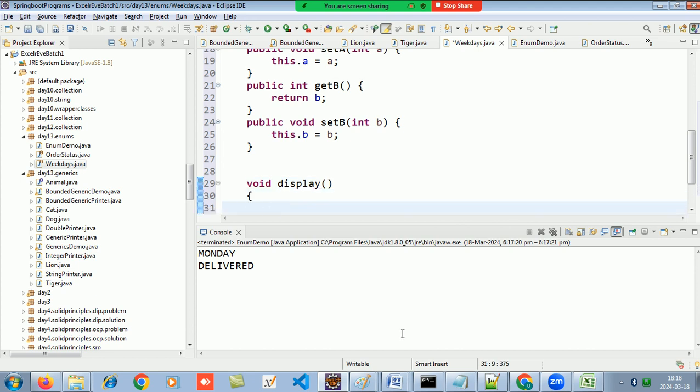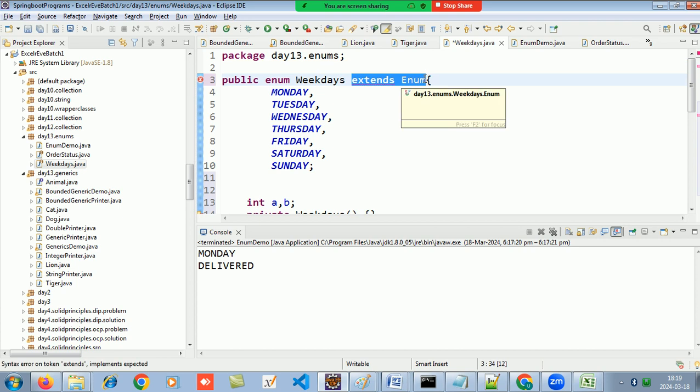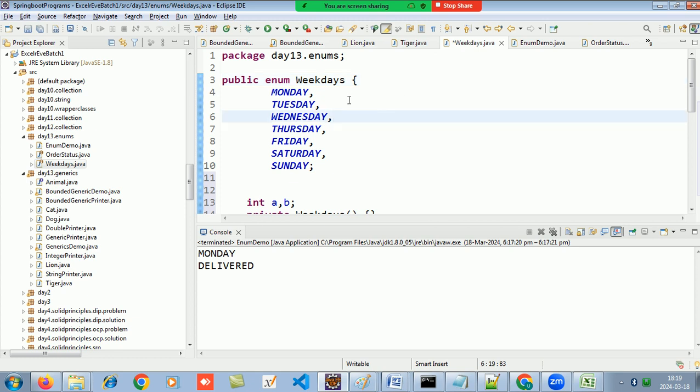And each enum class extends the class called Enum. By birth it extends the class called Enum over here. So you cannot extend any other enum, because by birth it is already extending that Enum class.